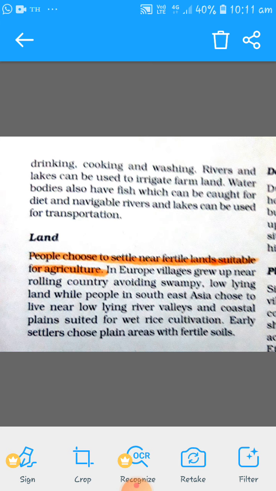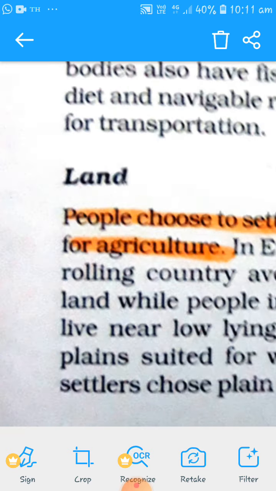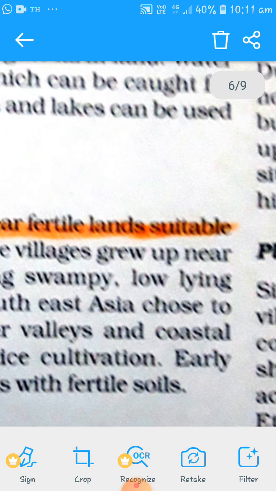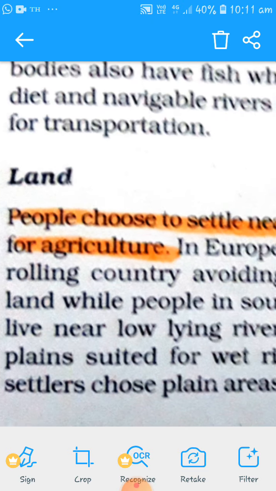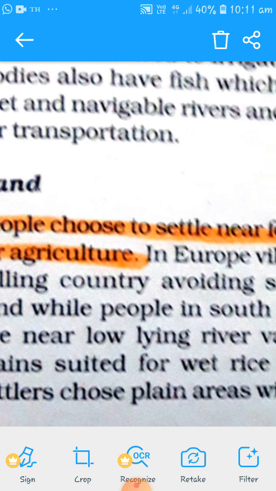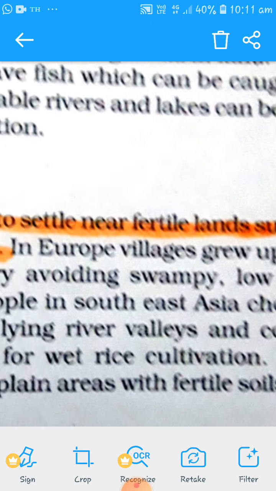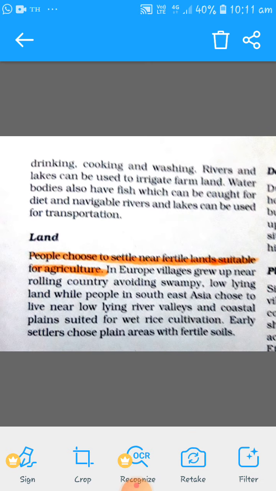Now land. People choose to settle near fertile land suitable for agriculture. In Europe, villages grew up near rolling country, avoiding some swampy, low-lying land, while people in Southeast Asia chose to live near low-lying river valleys and coastal plains suited for wet rice cultivation. Early settlers chose plains areas with fertile soil. The fertile soil and land also affect a lot the location of the settlement.